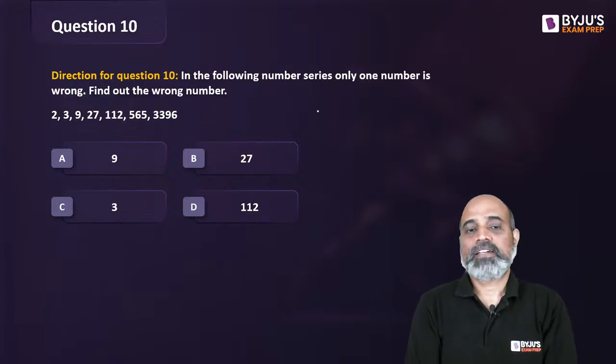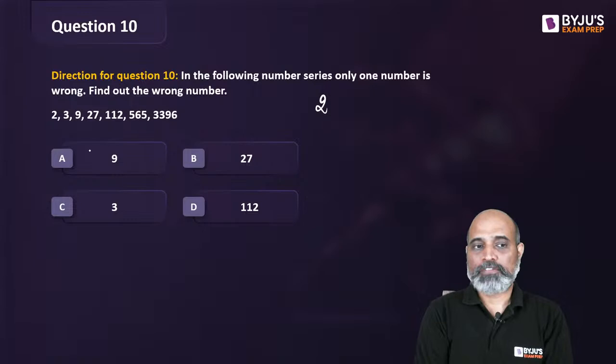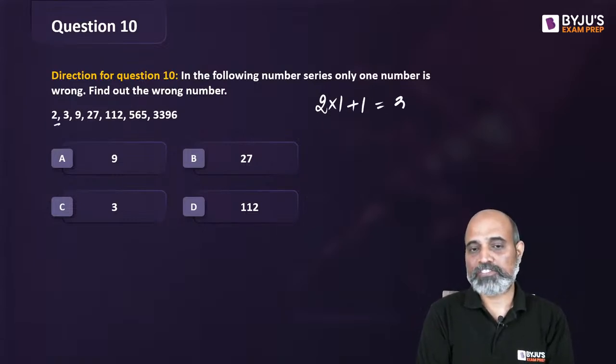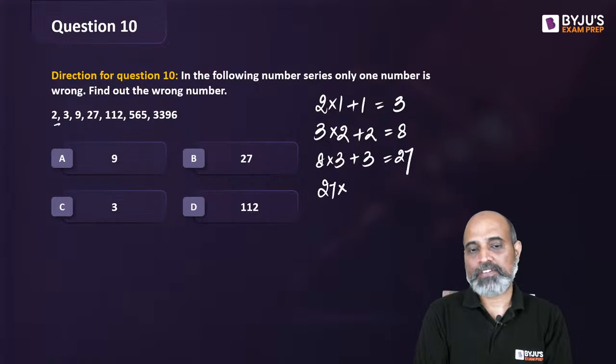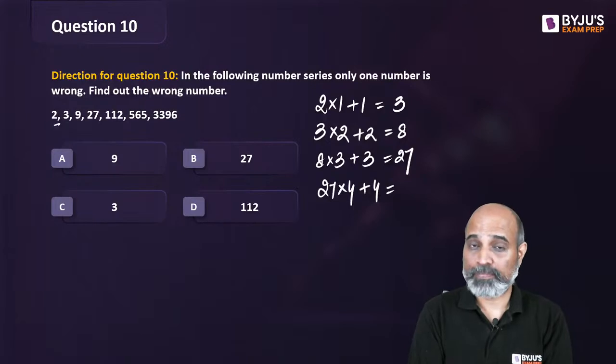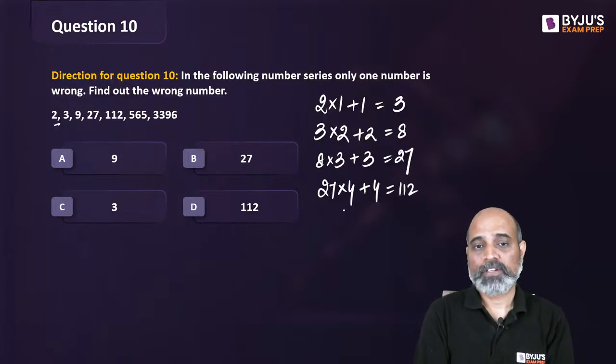नहीं? देखो ऐसे है. If I take the first number 2, if I multiply it by 1 and add 1, this will give me 3, the next number. अब 3 में अगर आप डबल कर दो और 2 ऐड कर दो, this is going to give me 8. 8 में triple and then add 3, this is going to give you 27. 27 में 4 times plus 4, 27 into 4 is 108, plus 4 is going to be 112. 112 into 5 plus 5.